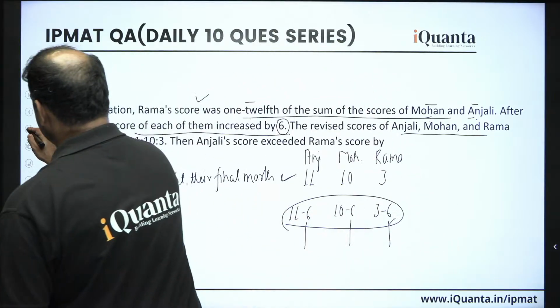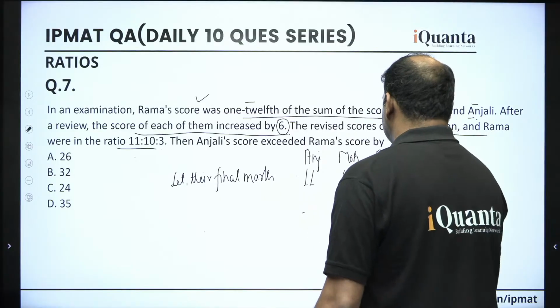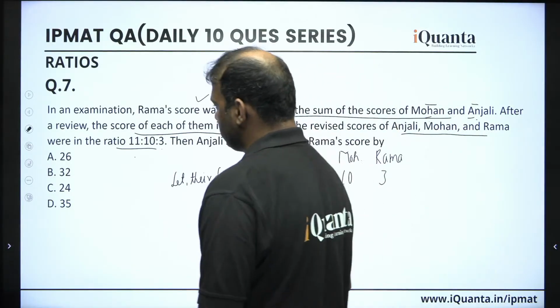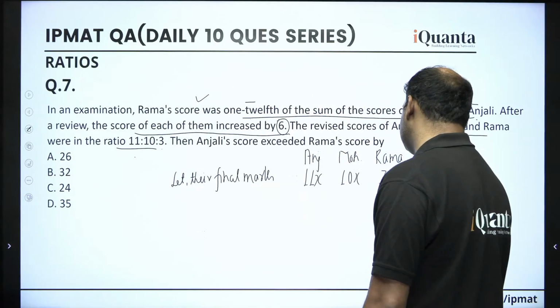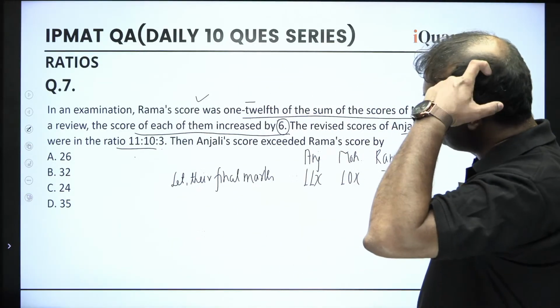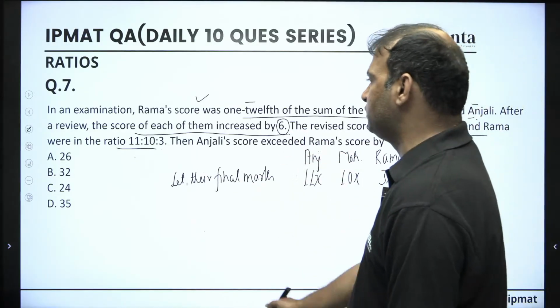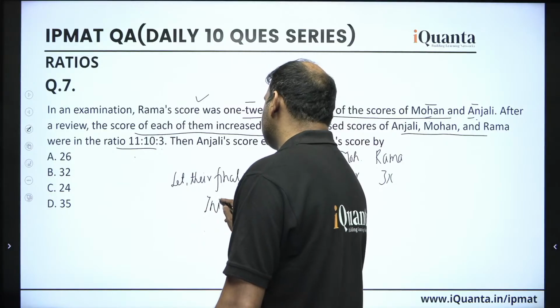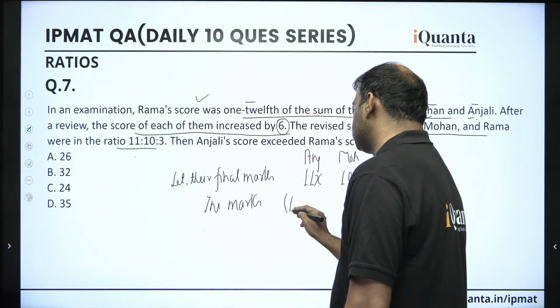So quickly, let us assume their marks in variables, as I told you the reason behind: 11x, 10x and 3x. Now we know their marks have been increased by 6 and then these marks have come. So the initial marks must be these marks minus 6.